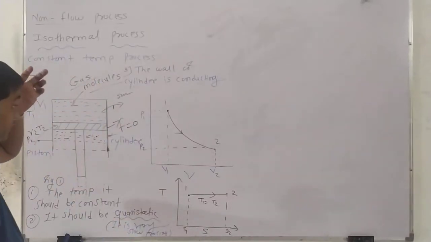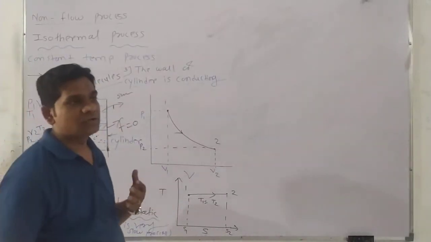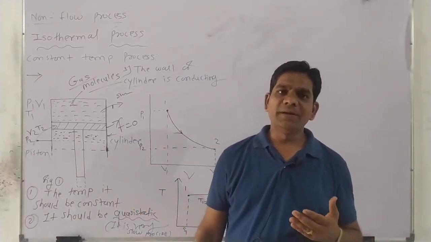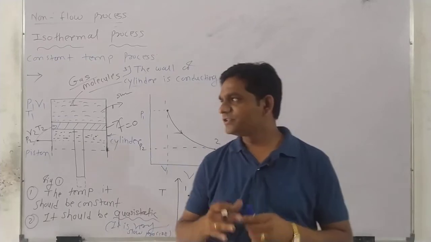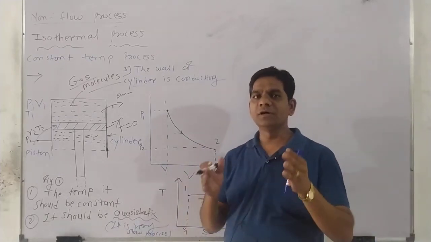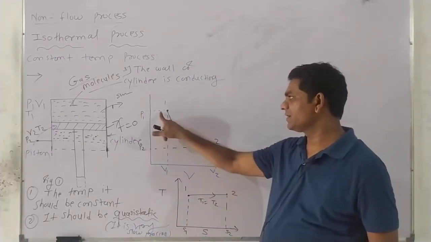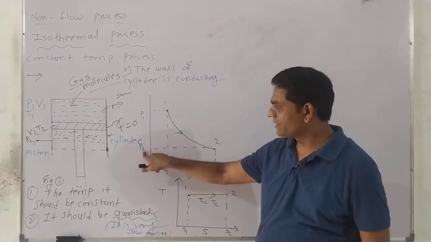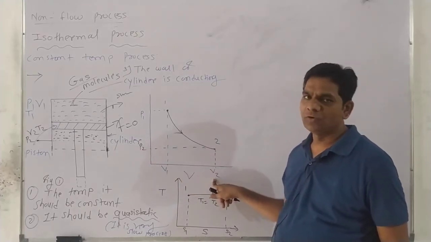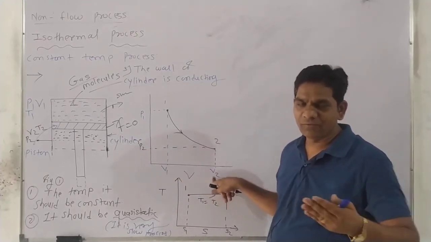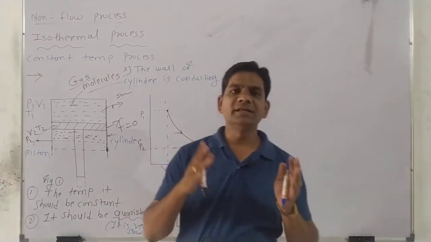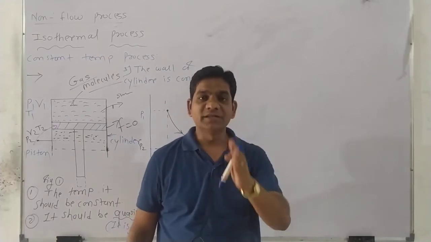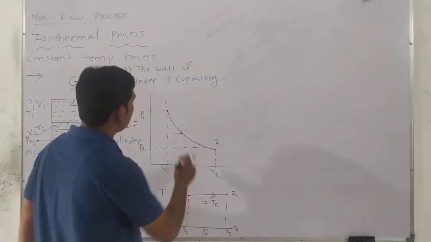Constant temperature is stated by which scientist? The constant temperature is stated by Boyle's law. We know the definition of Boyle's law: the pressure is inversely proportional to the volume. If the pressure is higher, what will the volume be, children? Lower. If the pressure is lower, what will the volume be? Higher. So what is the relationship here? Pressure is inversely proportional to the volume, but under which condition should it be maintained? Constant temperature. So by Boyle's law, what is here?